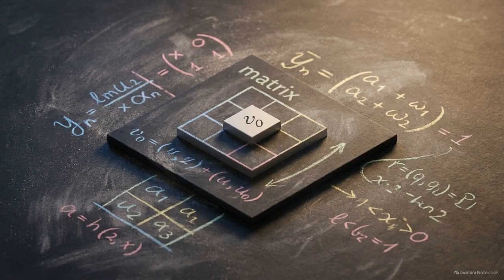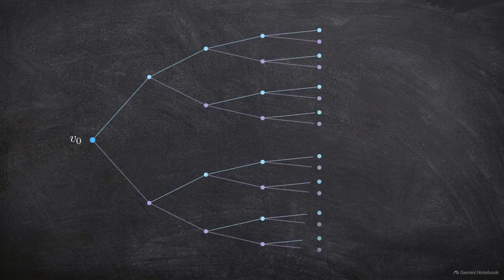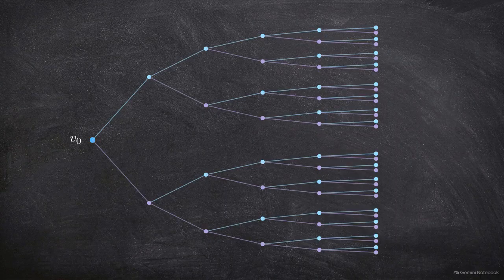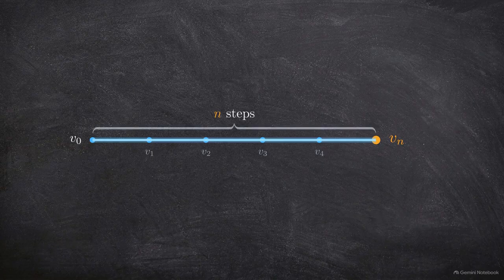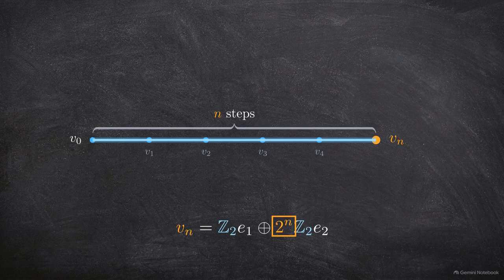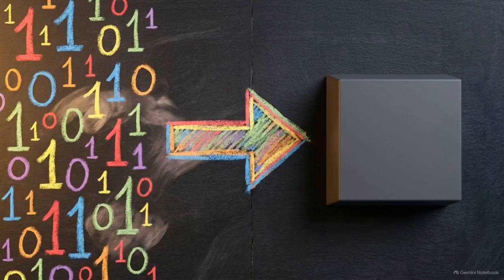In the first layer, we evaluate the matrix product Mn on the base vertex. Taking multiple distinct parity words, the Bruhat-Tits tree shows different branching paths. Computational verification shows every path of length n collapses to the identical vertex, Vn. The lattice algebra proves this, simplifying to Z2 e1 direct sum 2 to the power of n Z2 e2. Because the result depends exclusively on the length n, the distance between vertices generated by same-length words is 0. The vertex projection erases the odd-even distinction.